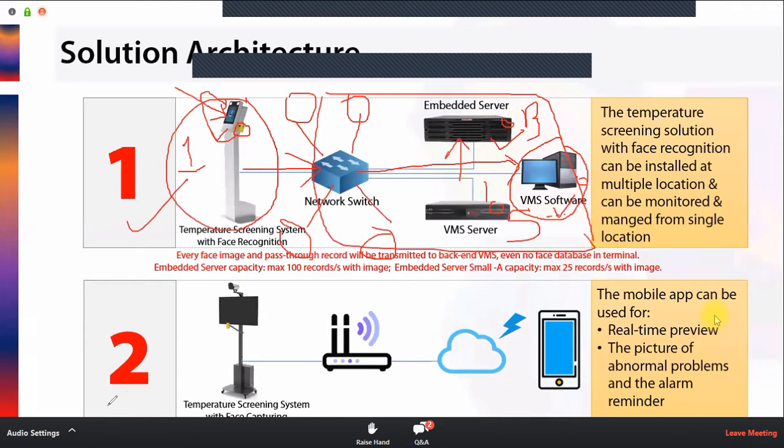Now we will talk about the second solution. In the second solution, we are giving a standalone system. This is again a standalone system in which we are giving a camera with a display unit, with a measurement sensor, with an NVR, with a bracket. So multiple components combined give an integrated solution. Now, the first one was for face recognition. The second one is for face capture, meaning face detection.